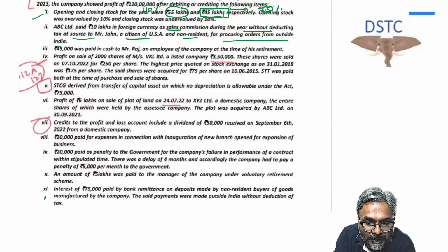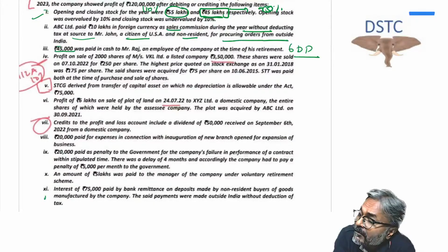Point number 3, 45,000 was paid in cash to Mr. Raj, an employee of the company at the time of his retirement. So at the time of his retirement, students, paid in cash. Now there is rule 6DD which says that at the time of retirement, up to rupees 50,000 in cash you can make the payment. So therefore again on this point there is no disallowance.